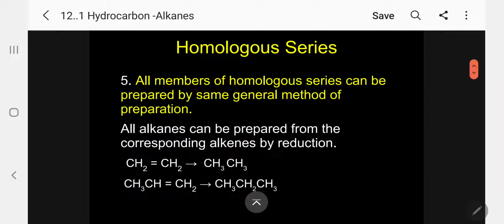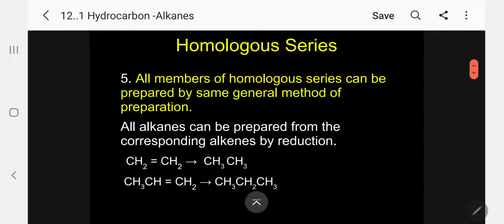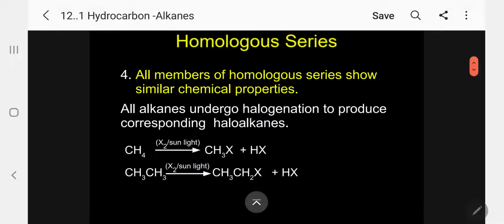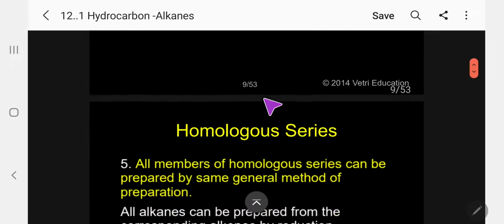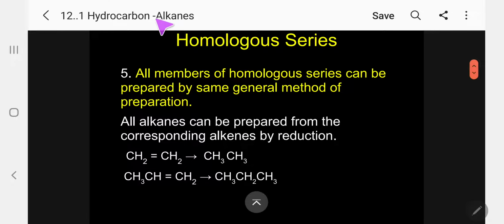Okay, number 5. All members of homologous series can be prepared by the same general method of preparation. We have already seen similar chemical properties. Here, same general method of preparation.